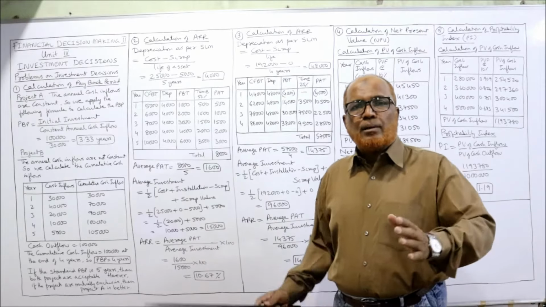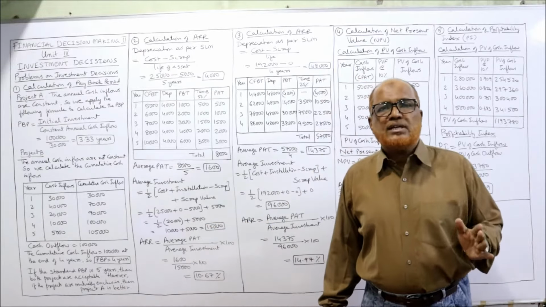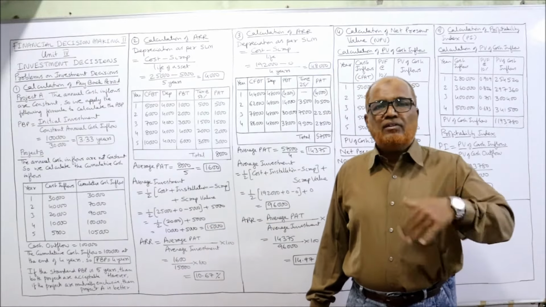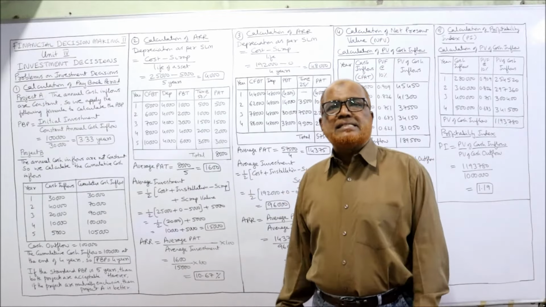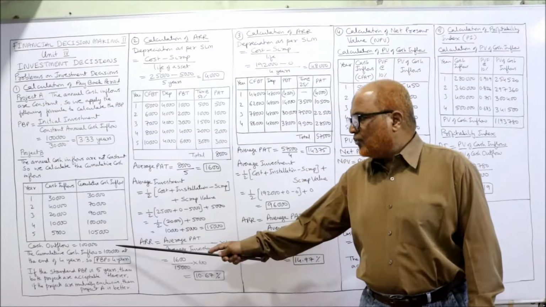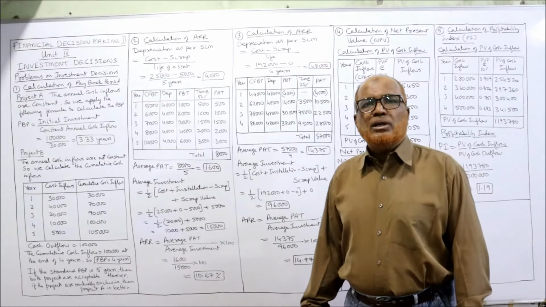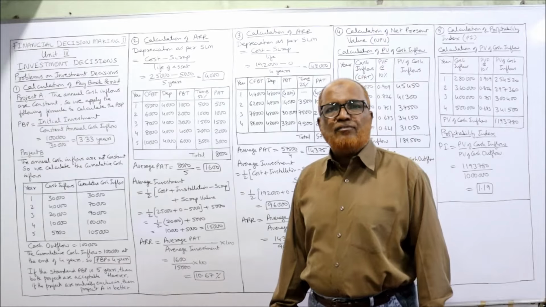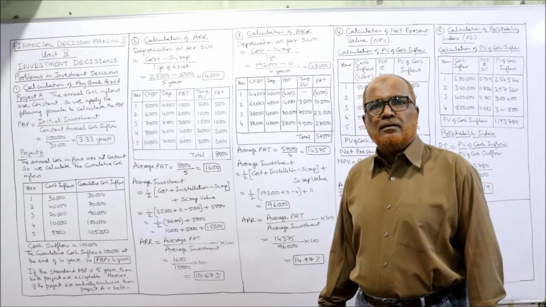However, if the projects are mutually exclusive, meaning only one project has to be accepted, then we prefer project A because its PBP is less. Project B is 4 years, project A is 3.33 years, and 3.33 is less than 4, so project A is better.